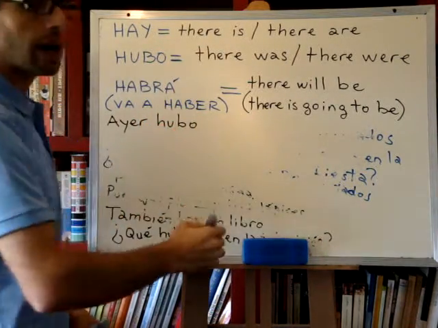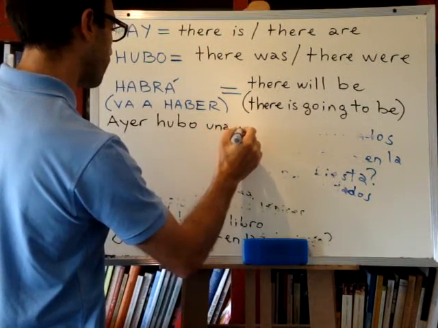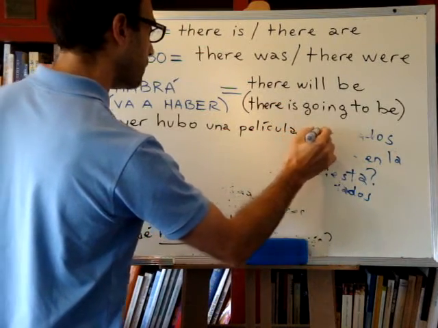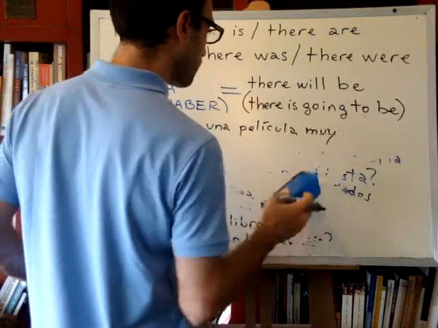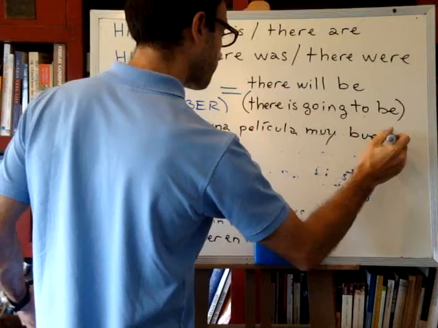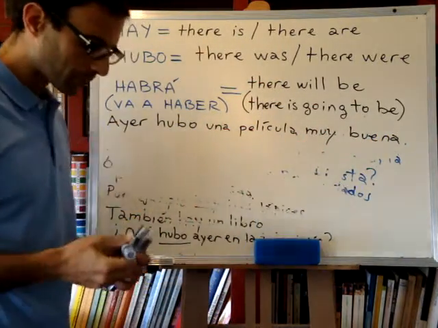Hubo a very good film. Una película muy buena. Okay? Ayer hubo una película muy buena.